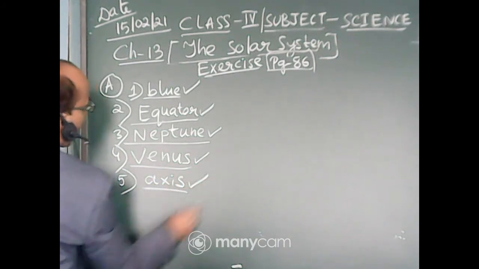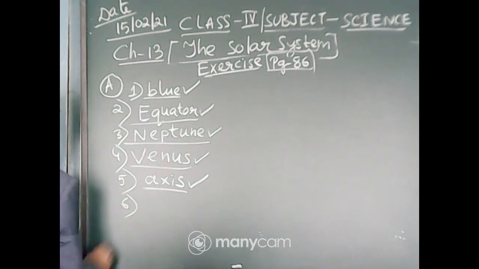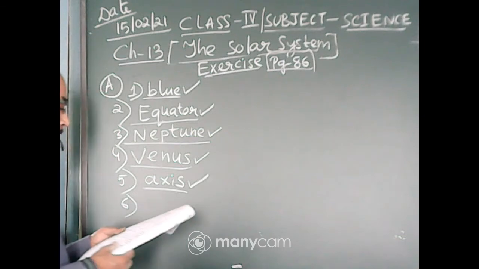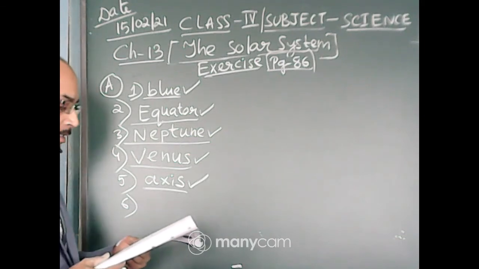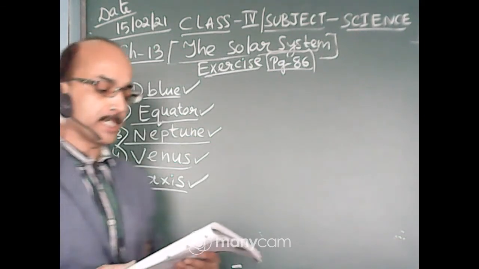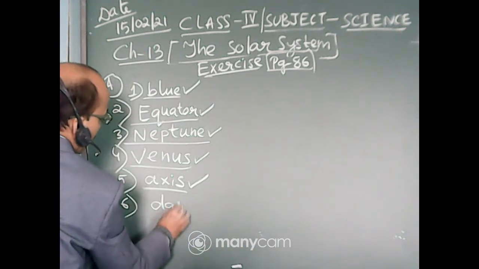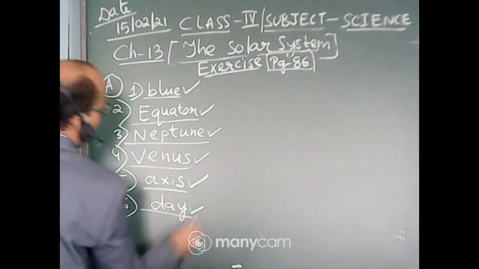You will tick mark axis. Now number 6, what does the part of the earth facing the sun have? So it is having day. Yes, of course, day. You will tick mark day.